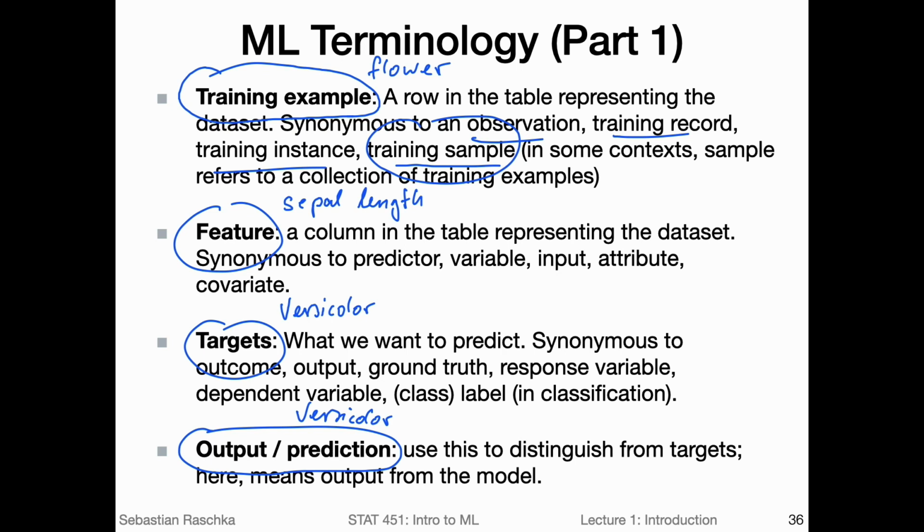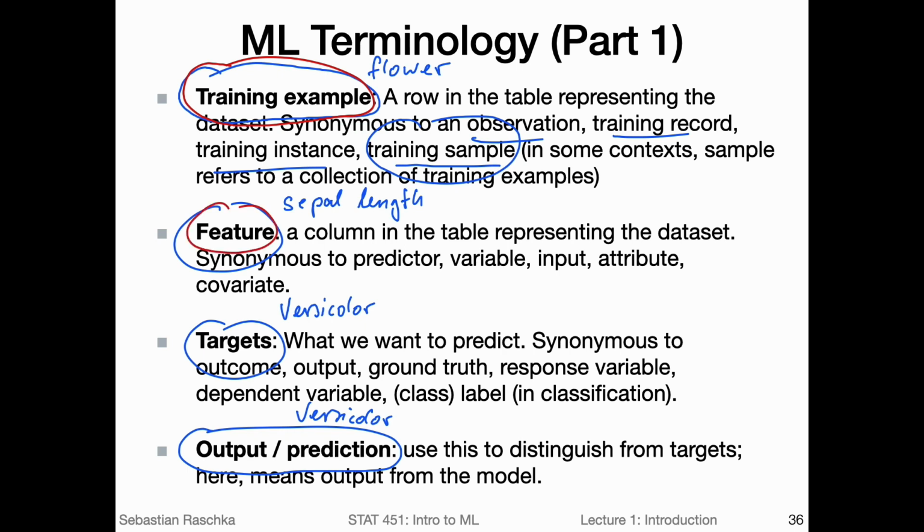Sometimes we refer to a sample as a collection of data points, and some papers use the words training sample to refer to a single data point, which is confusing. So if you just say training sample, it's not clear whether you mean one data point or multiple data points. So we will try to stick to the common terminology in machine learning, using training example to refer to one data point in the training set.